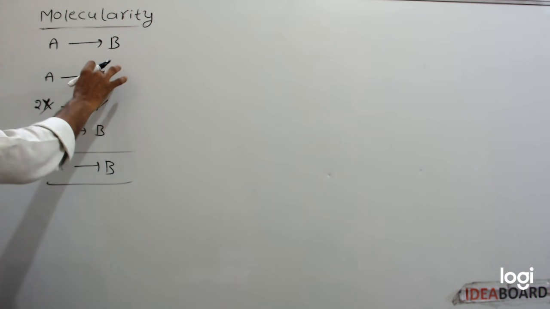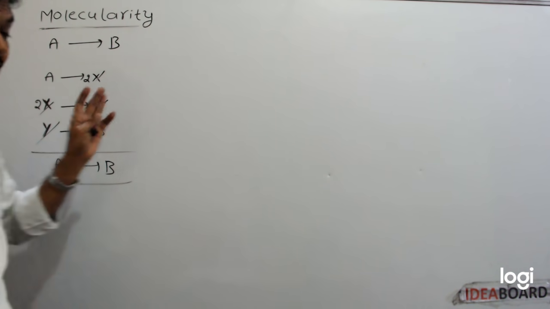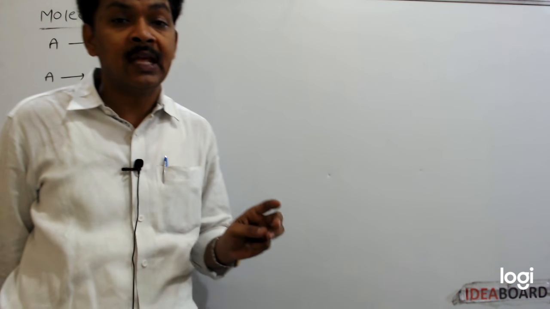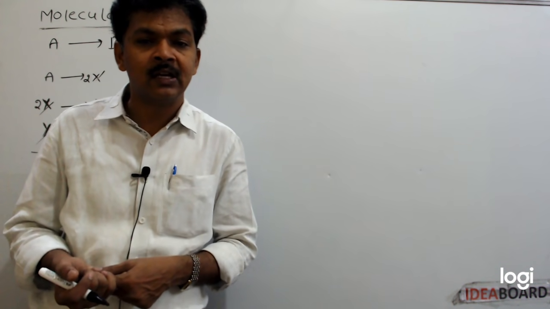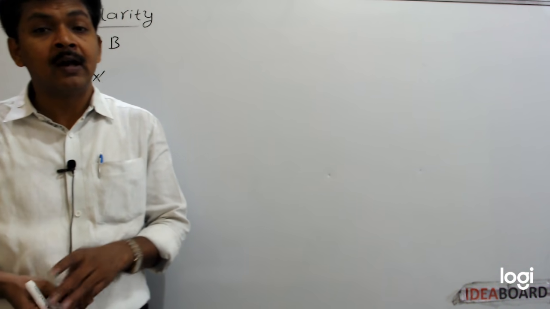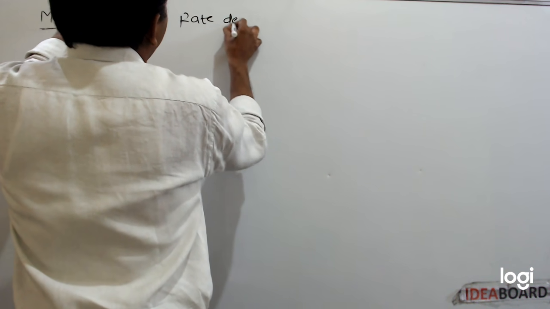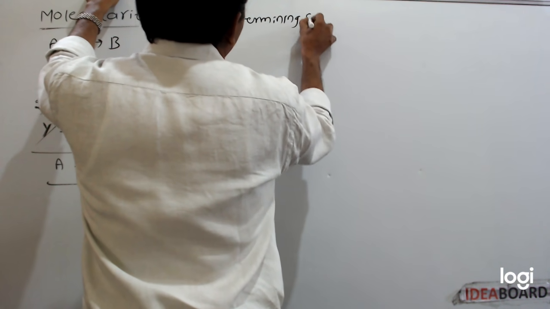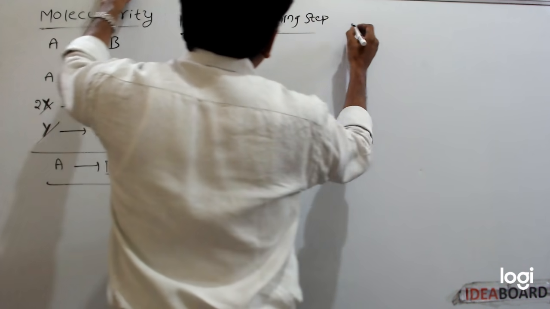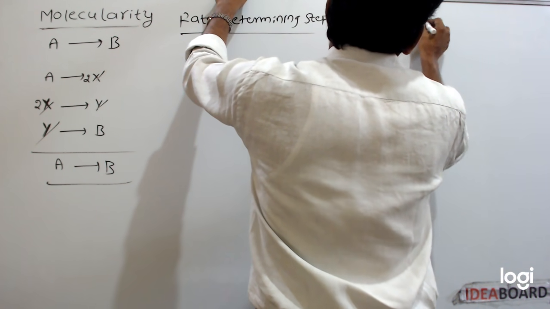But all these elementary reactions do not take place with the same rate. The elementary reaction which takes place with the slowest rate is called rate determining step, RDS, or rate limiting step.